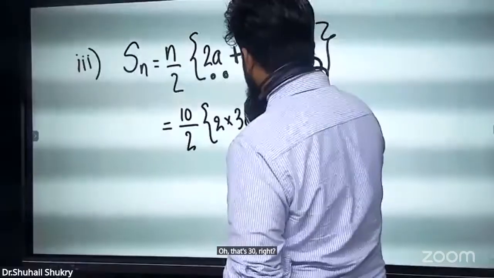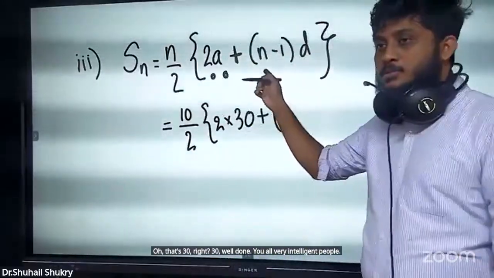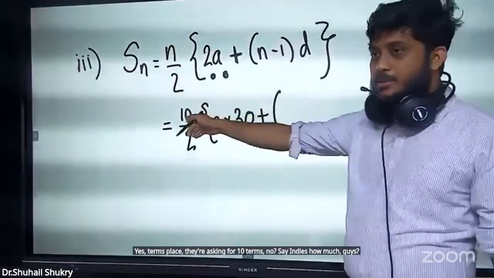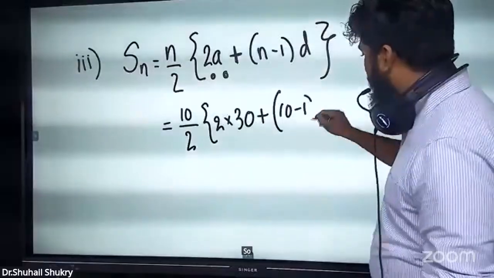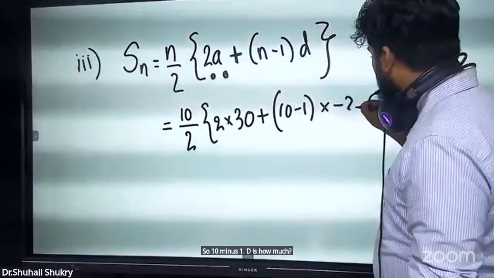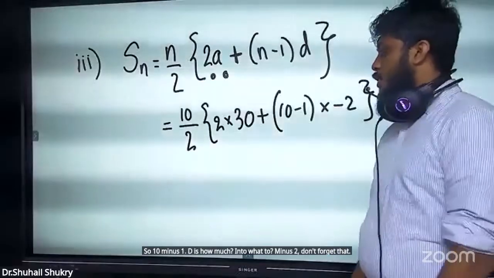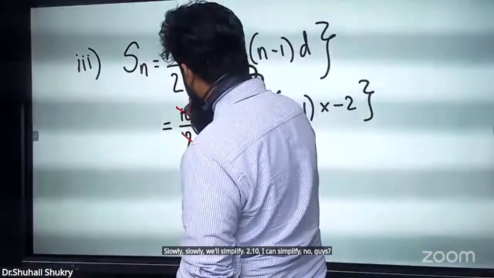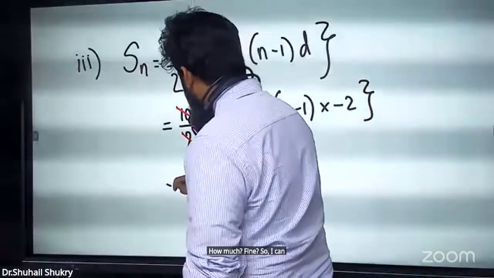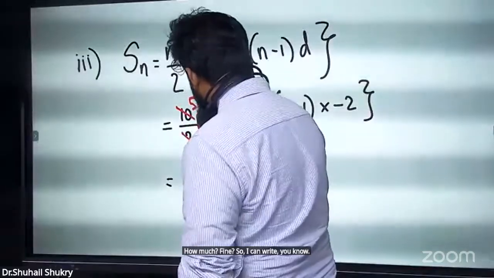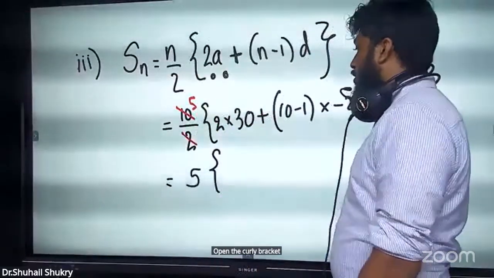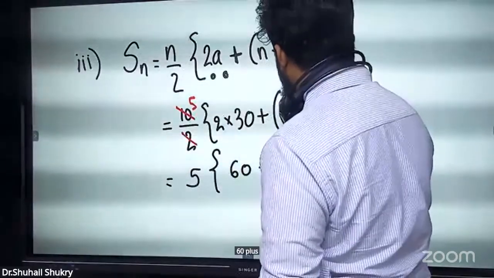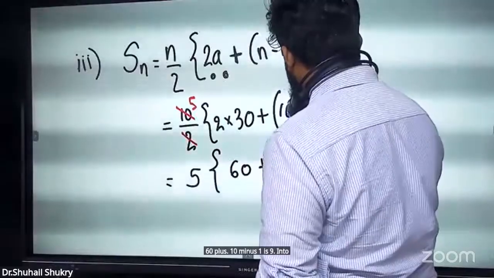Well done. N do I know? Yes, they're asking for 10 terms, so N is 10. Already I have put it here. So 10 minus 1. D is how much? Minus 2. Don't forget that. Slowly we'll simplify. 2 and 10 I can simplify, no? 5. So I can write 5 and open the curly bracket. 2 into 30, 60, plus 10 minus 1 is 9 into minus 2.